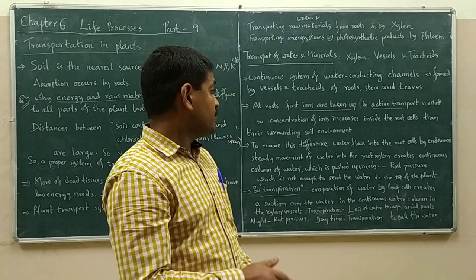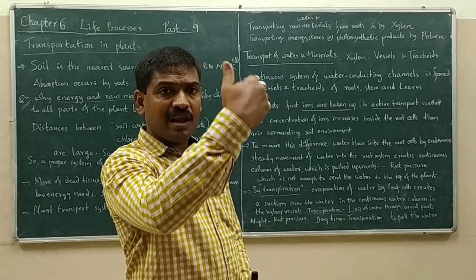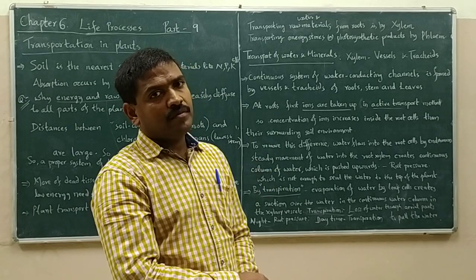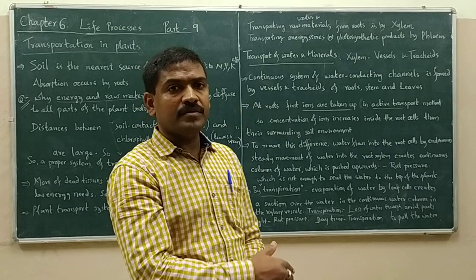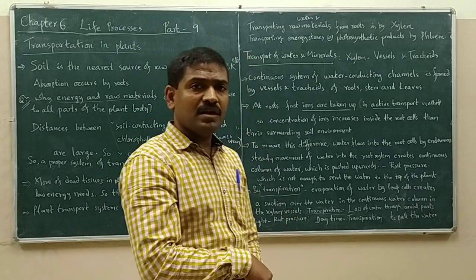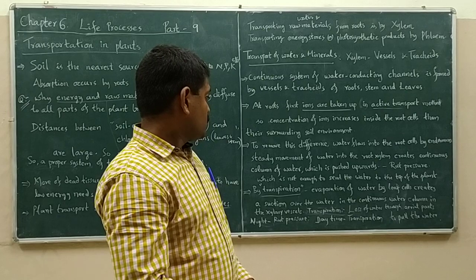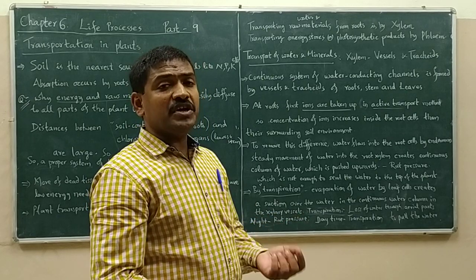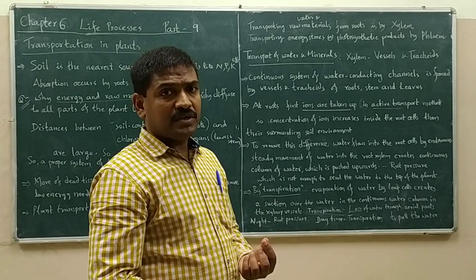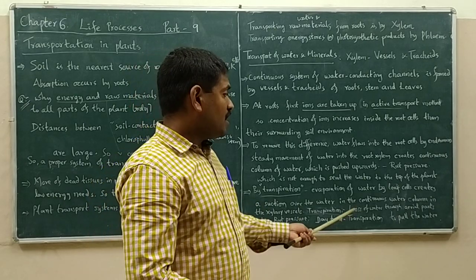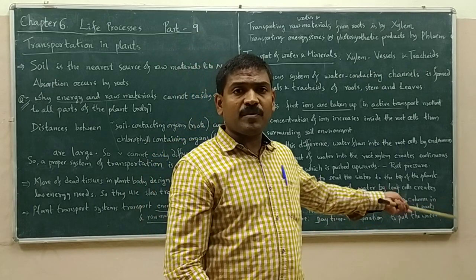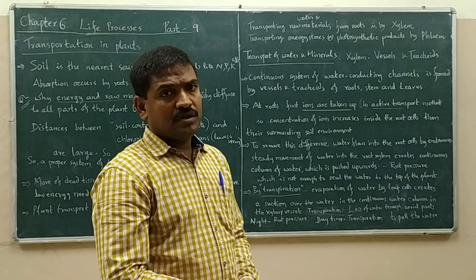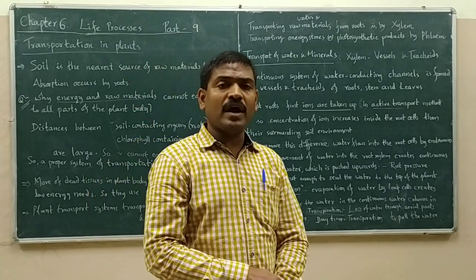How is water being pulled? In a young plant, a steady column is created until the leaves because the length is small. By root pressure itself, the continuous column is created in the xylem vessels and tracheids. So at the leaves, transpiration takes place. What is transpiration? The loss of water through the aerial parts of the plant body in the form of water vapor is called transpiration. This transpiration mainly occurs through stomata.